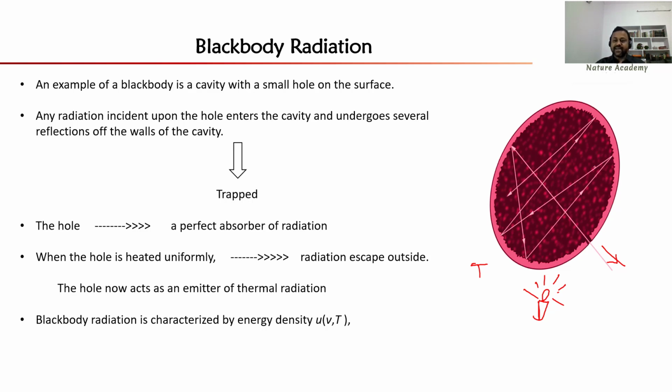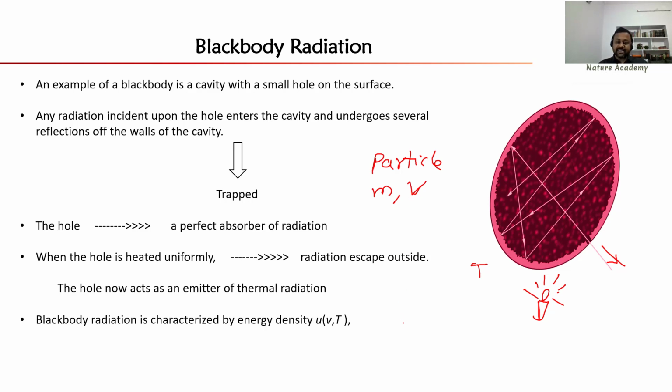Okay, so the radiation is contained inside the cavity. Then how will you characterize the radiation? If you want to define anything, you should have some characterization, right? For example, if you want to discuss the particle nature, then the particle must be characterized by its mass or its velocity or both.